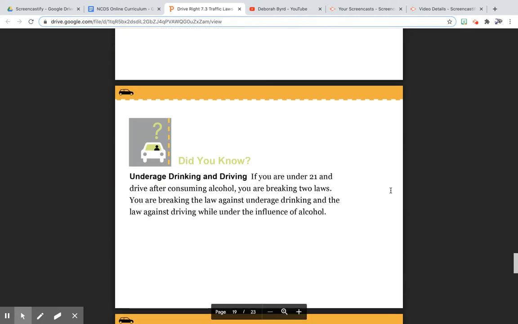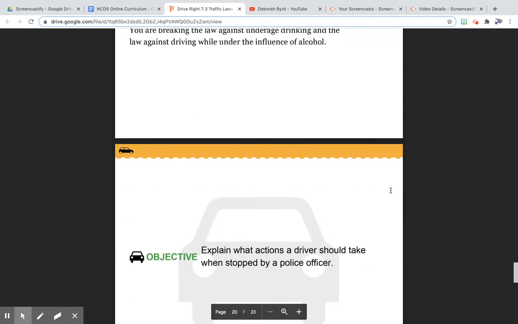Underage drinking and driving. If you are under 21 and drive after consuming alcohol, you are breaking 2 laws. You are breaking a law against underage drinking and the law against driving while under the influence of alcohol.